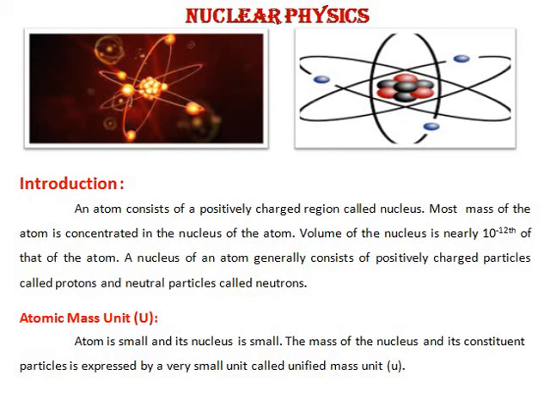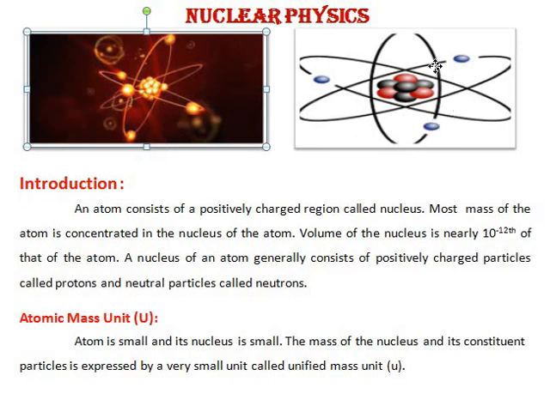Here I kept two images. This is one and this is the other. In the first image, you can see there is a nucleus at the center and the electrons are revolving around the nucleus in different orbits, and those are shown by energy-type images. So you can imagine how much energy it contains.